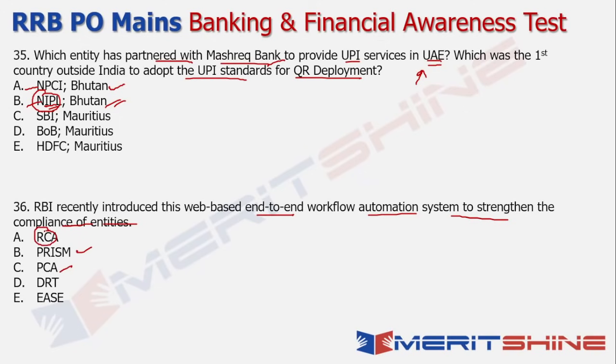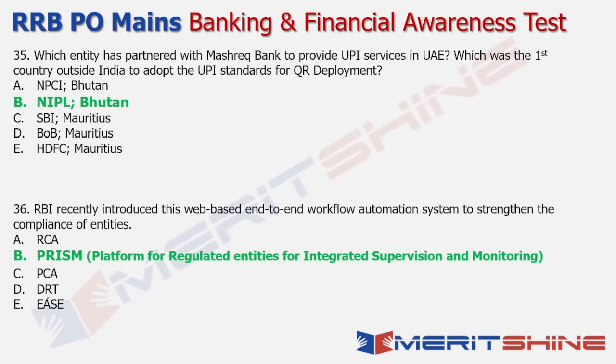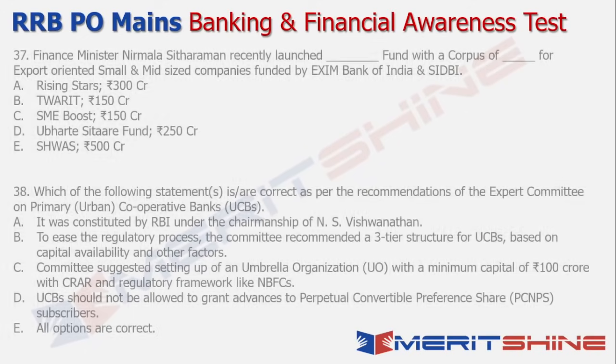RCA is a part of the end-to-end workflow automation, wherein it talks about the root cause analysis to be integrated as part of a way to analyze how compliance is happening, right? DRT is the Debt Recovery Tribunal, and E is already we have discussed, so these are definitely not your answers. So the answer in this case happens to be PRISM, which essentially stands for Platform for Regulated Entities for Integrated Supervision and Monitoring. So that's what PRISM basically stands for. So these are the answers in this case. Moving on to the next set of questions.